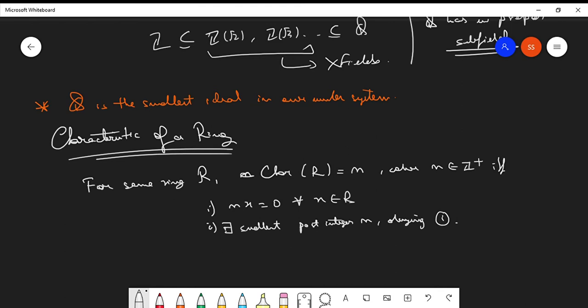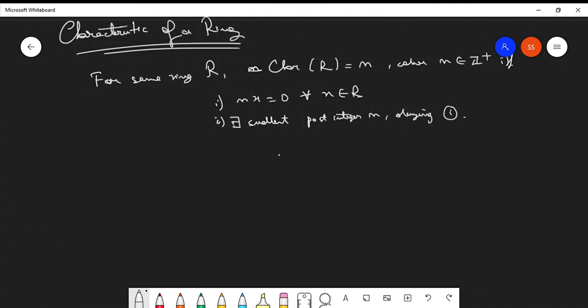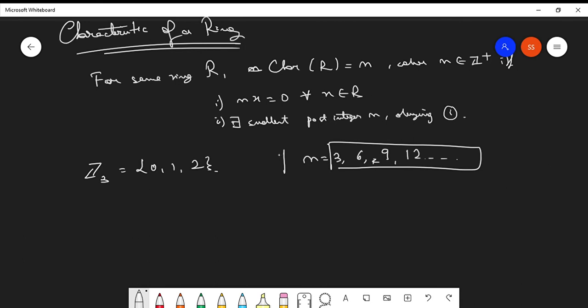For example, if you take the ring Z3, what are the elements? 0, 1, 2. See, n equals 3, n equals 6, n equals 9, n equals 12. If you take n as the multiples of 3, then this condition will always be obeyed. 3 times 0 is 0, 3 times 1 is 0, 3 times 2 is 0, right?